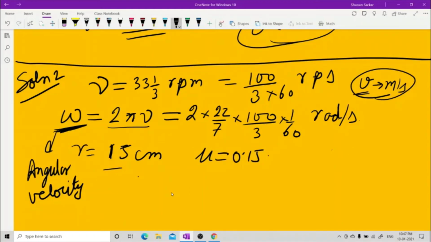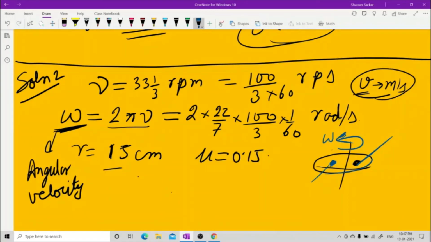The question is, suppose this is the disk moving. There is one coin here. Let me write the other coin with some other color. The other coin is somewhere here. They are saying, when the disk is revolving, which of the coins will stay and which of the coins will fall out, will go out. This one will go out or this one will go out. We don't know. So let's see.